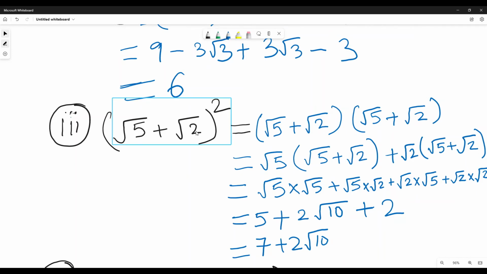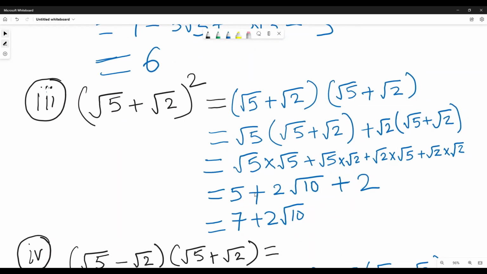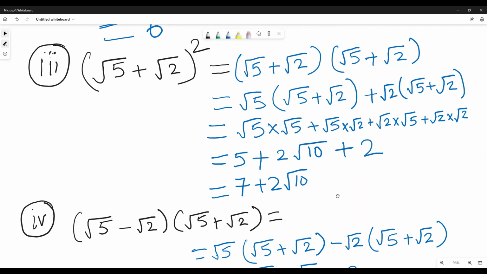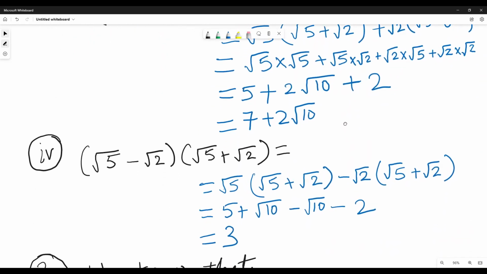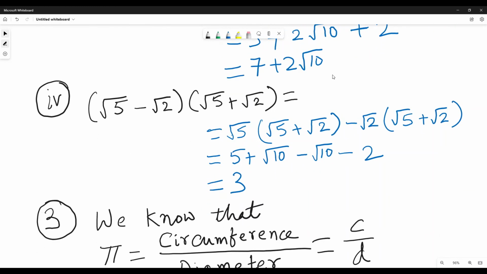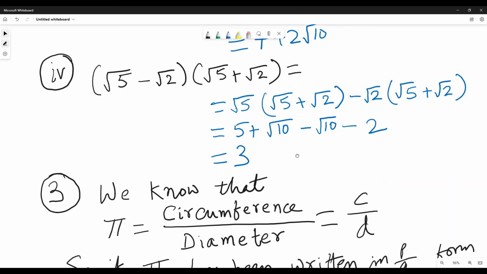This is (a plus b) whole square, a square plus b square plus 2ab. And the same thing you can prove it like this. This is a square plus 2ab plus b square. And you can prove it with the distributive law. This is again (a minus b) into (a plus b). That is a square minus b square. That is root 5 square minus 2 square. That is 5 minus 2 is 3.